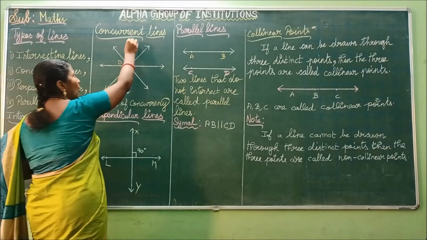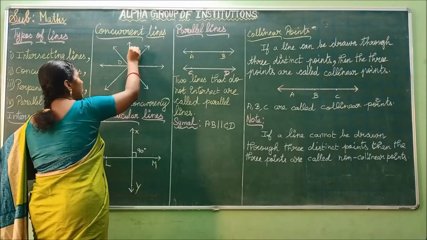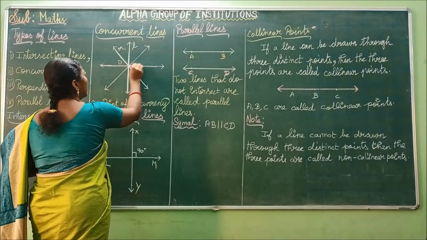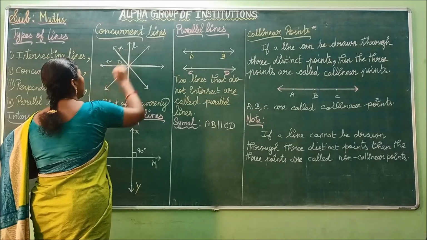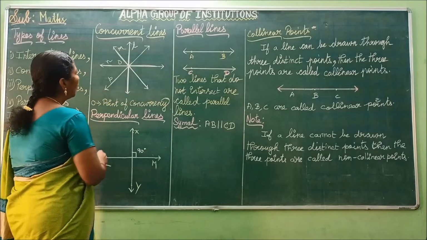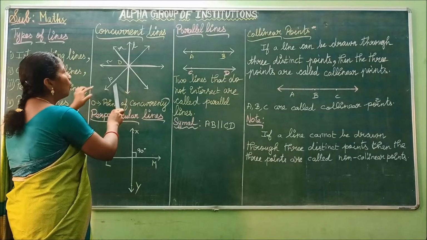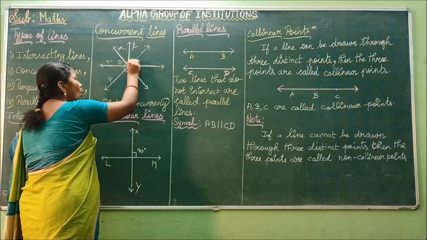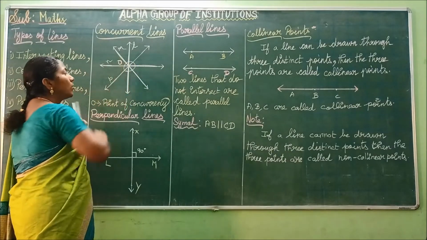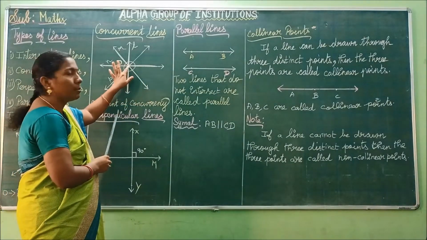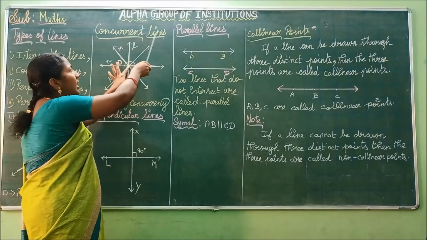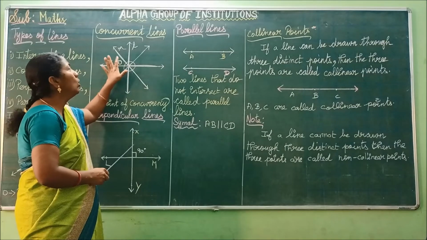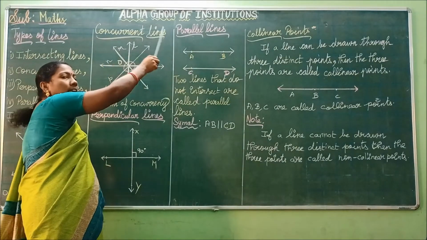See here, now we are going to name these lines. The name of this line is L, this line is M, this line is N, and this line is P. So here we have how many lines? 1, 2, 3, 4 lines. These 4 lines are meeting at this common point O. So three or more lines meeting at a point, we can call them concurrent lines. Here we have 4 lines meeting at a common point O, so we are calling these lines concurrent lines.